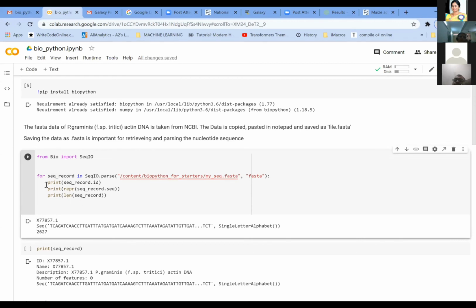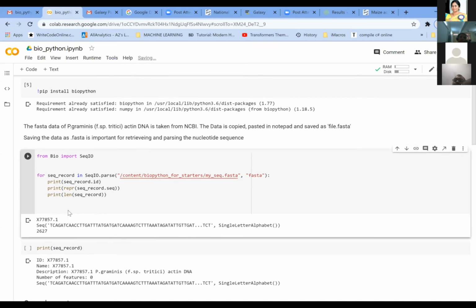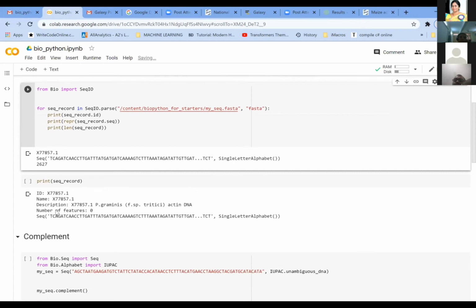So when you execute this particular thing after writing the code, it will give you the length of this sequence. We have already seen this is the sequence record, the accession number of the sequence. This is the entire sequence length, and this is the number of nucleotides. So length is given here, the representative sequence is given here, and the sequence record is given here. Okay, then you are printing the sequence record, it's the same thing here.